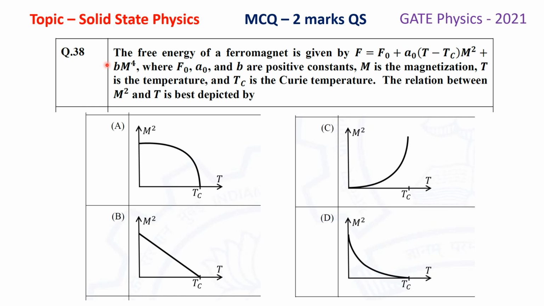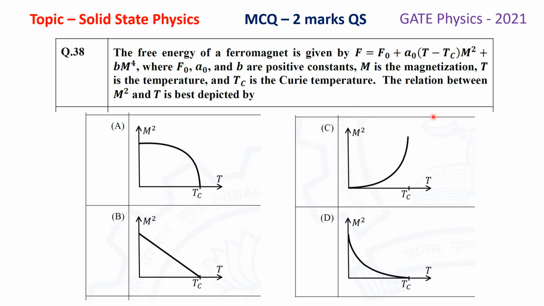The question is: the free energy of a ferromagnet is given by F equals F naught plus A naught times (T minus Tc) times m square plus B m to the power 4, where F naught, A naught and B are positive constants. m is the magnetization, T is the temperature of the ferromagnet, and Tc is the Curie temperature, that is the phase transition temperature from ferromagnetic state to paramagnetic state.